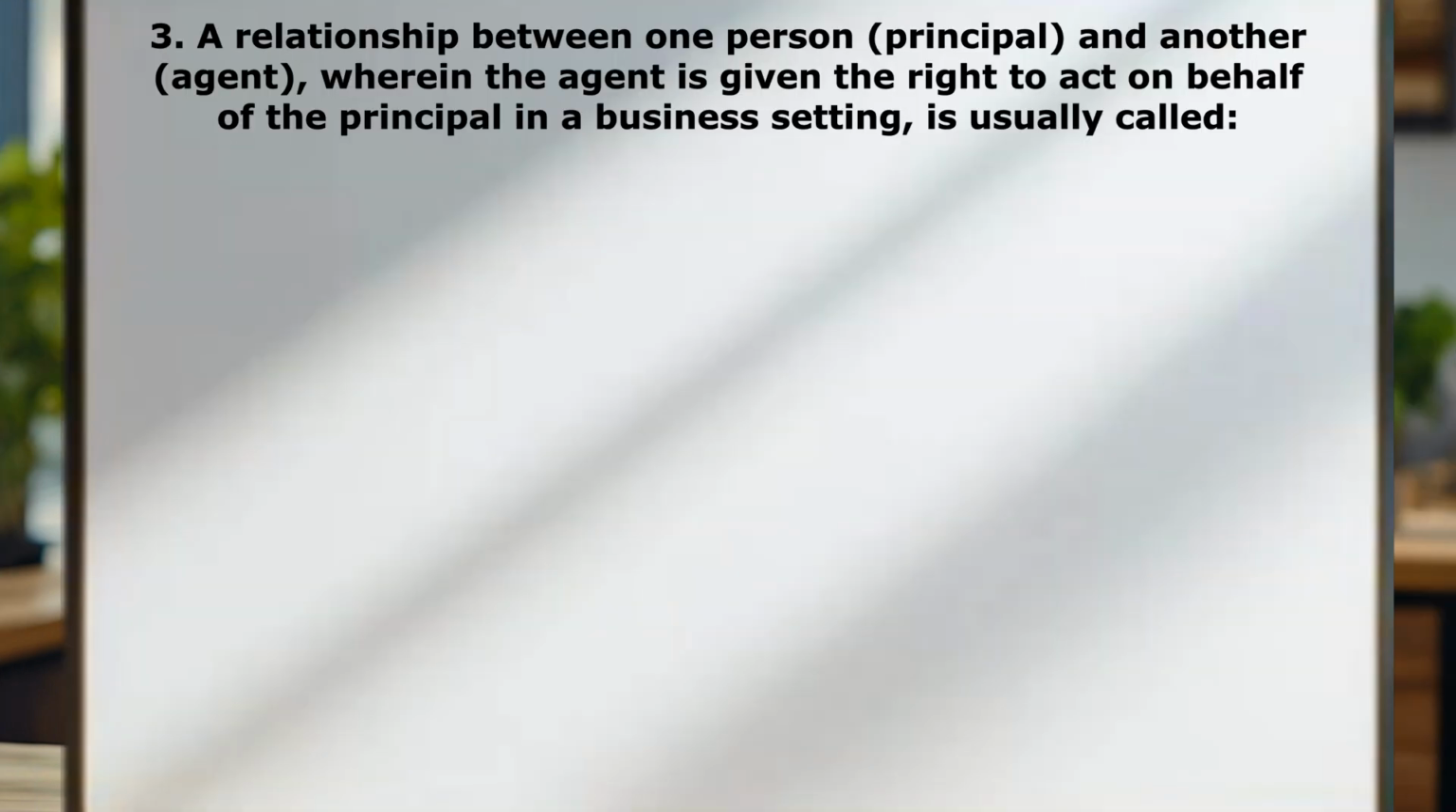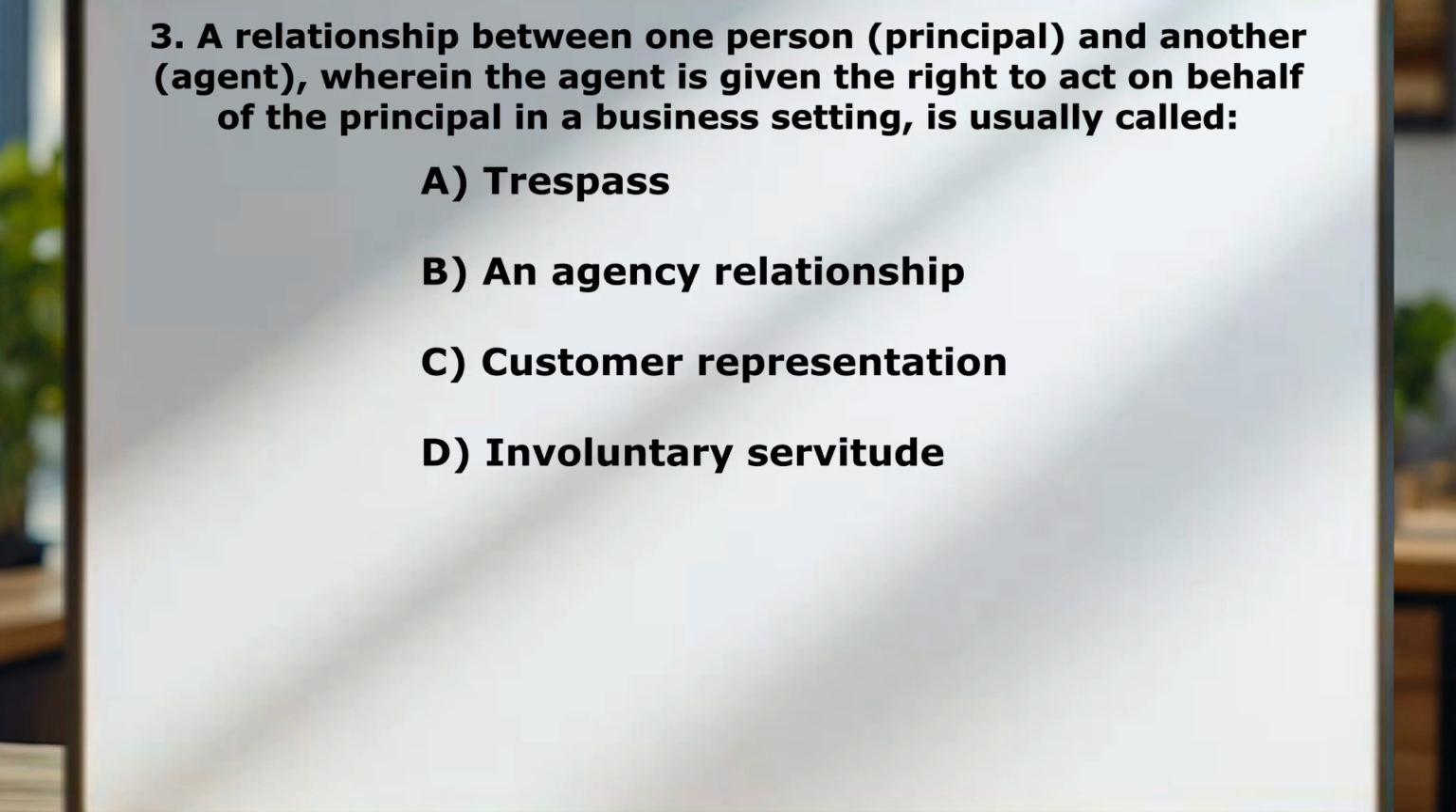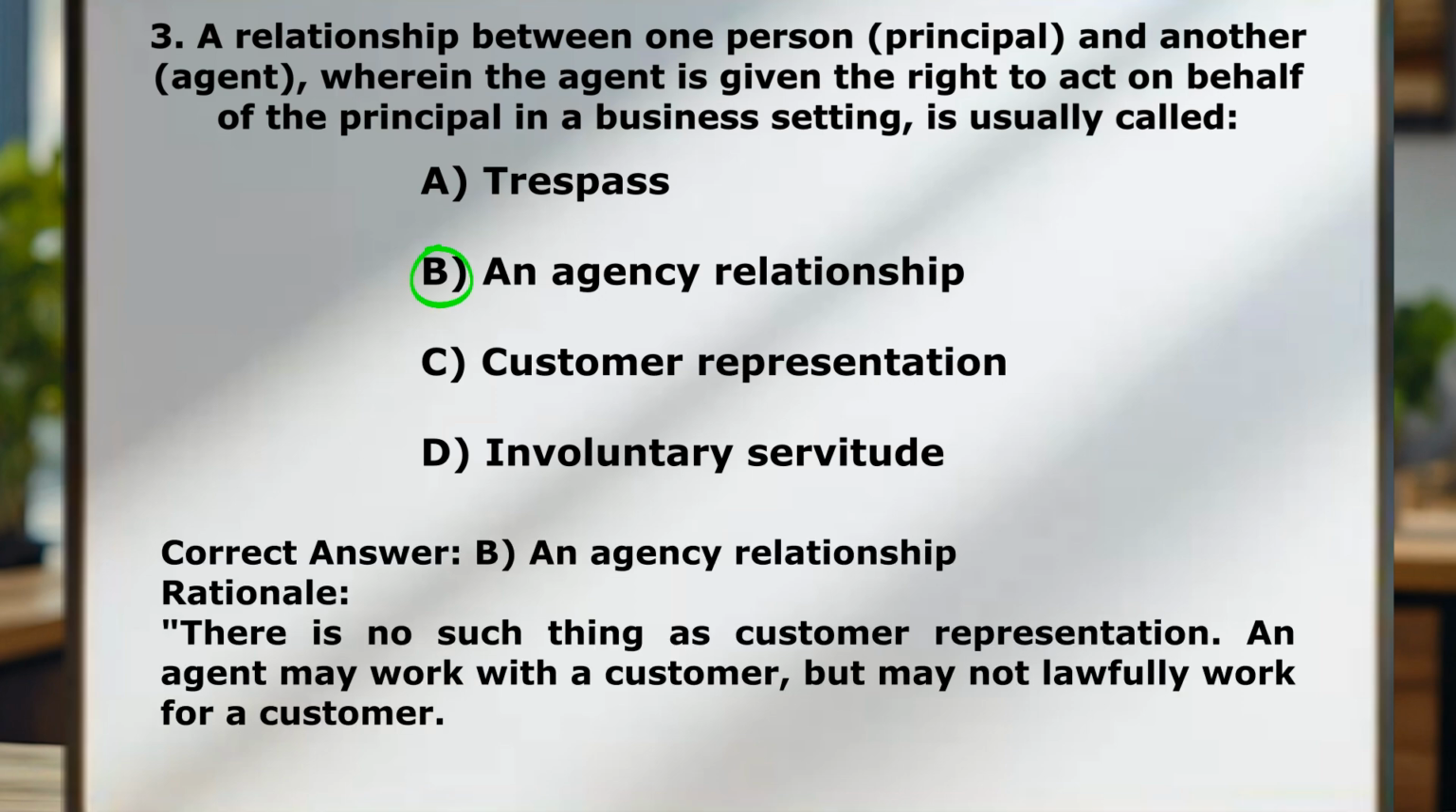A relationship between one person, a principal, and another, an agent, wherein the agent is given the right to act on behalf of the principal in a business setting is usually called A. Trespass. B. Agency relationship. C. Customer representation. D. Involuntary servitude. Correct answer here is B. An agency relationship. Question number four.